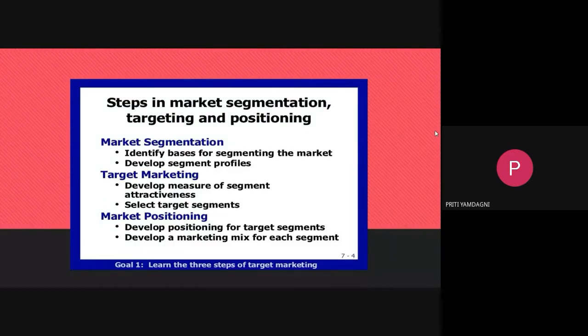You can see now we'll focus only on market segmentation as our topic. Difference between a mass market and target market.